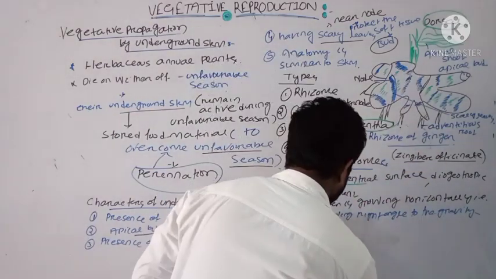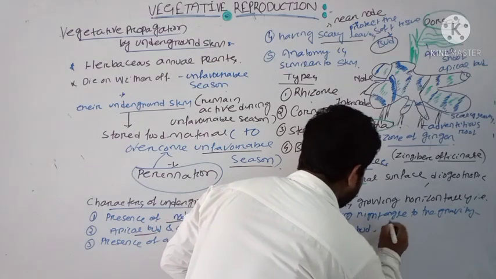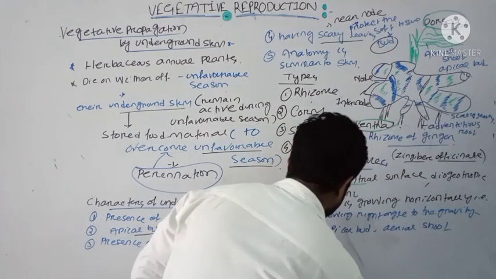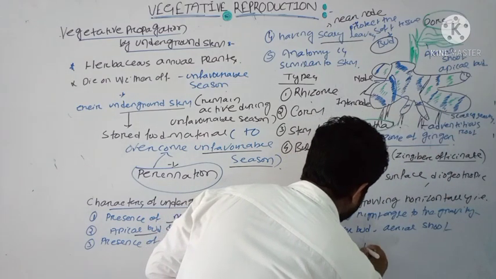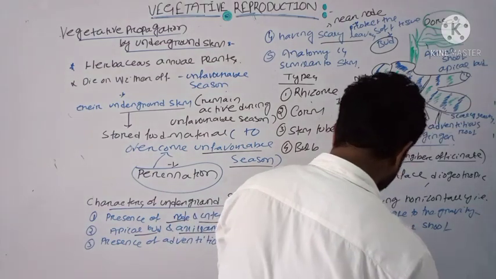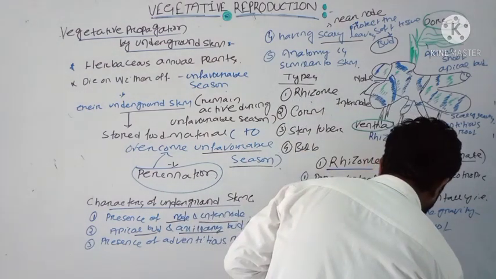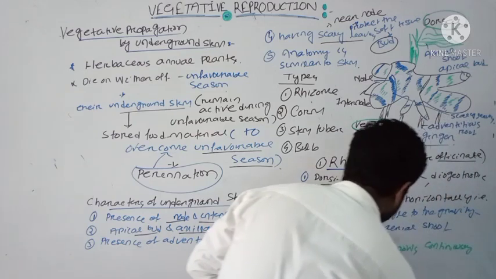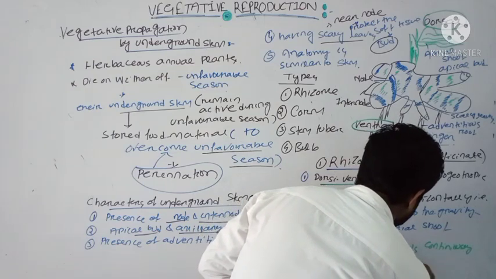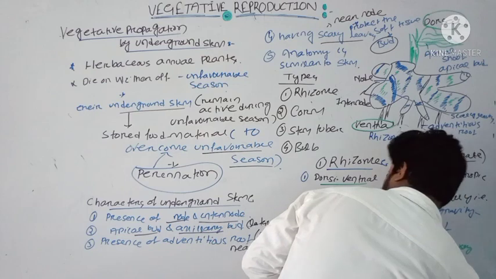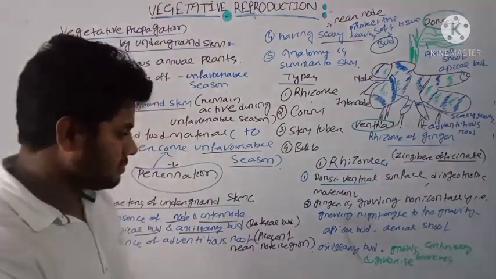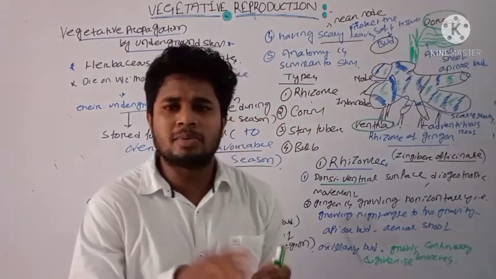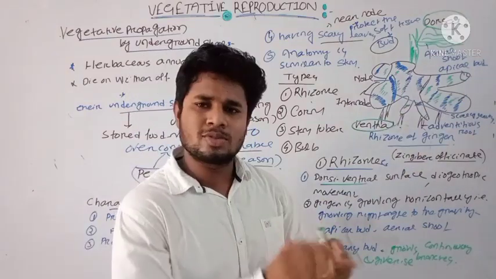The apical bud will give rise to the aerial shoot, and the axillary bud will grow continuously and give rise to branches. Clear? Here you can see the aerial shoot is developing from the apical bud. When the favorable season ends, that aerial shoot will die.